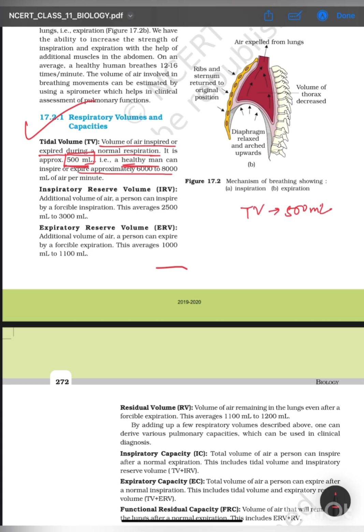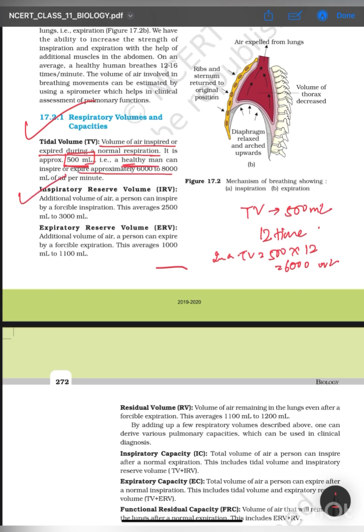So how have we calculated this? In a normal individual, the number of times one breathes is 12 times a minute. So it is calculated that in a minute it would be 500 into 12, so around 6,000 ml.